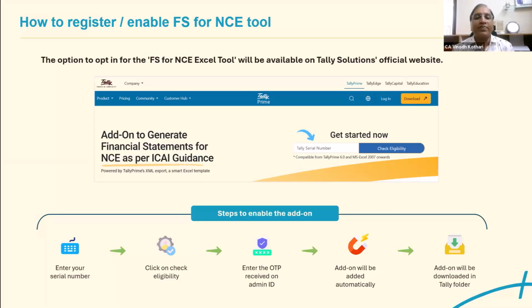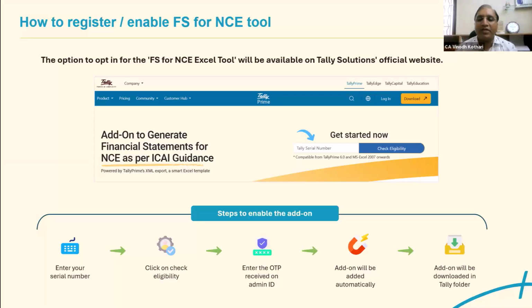No need to worry. But let's understand the flow of activity. First, you need to go to the Tally website and type your serial number. You can see this on the website, I'll show you where it is. Just type the serial number and check your eligibility. If it is eligible, it will say that your Tally is eligible for this purpose, and otherwise it will say not eligible.